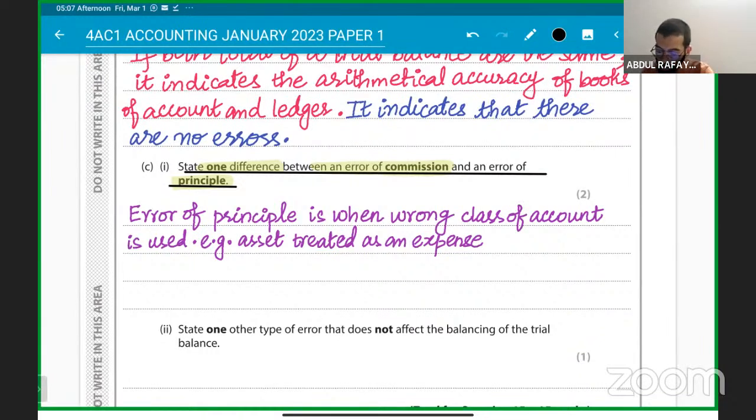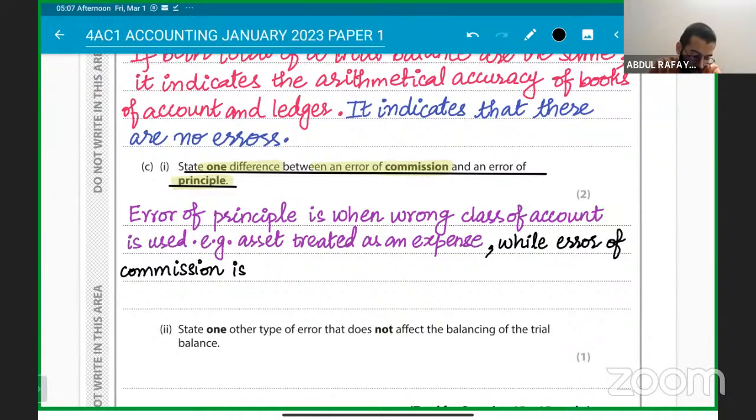So an error of principle is when the wrong class of account is used. Example, an asset treated as an expense. While an error of commission is basically done in the same class.